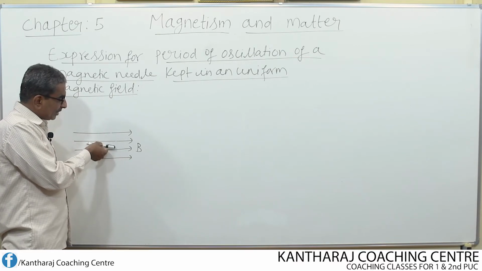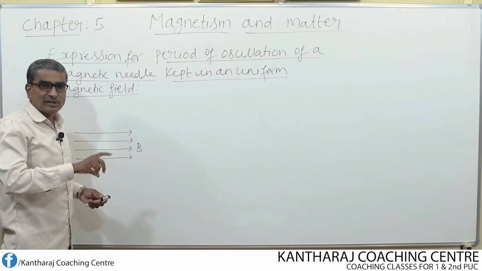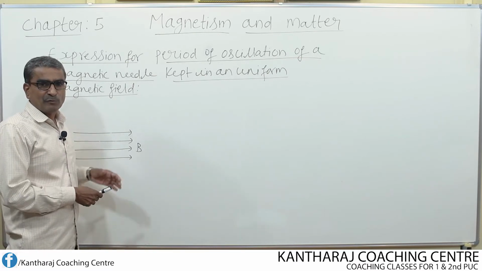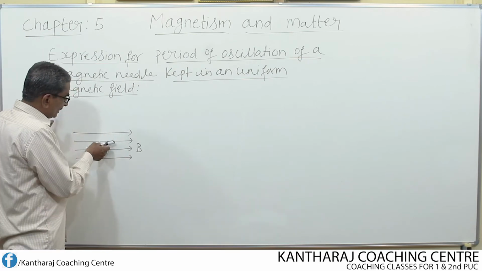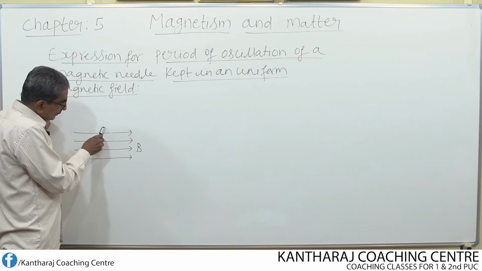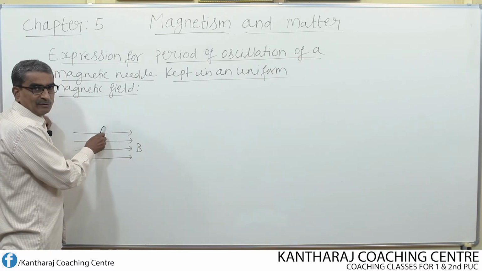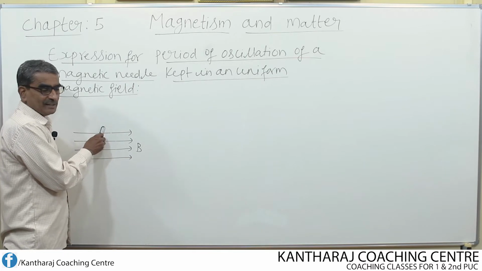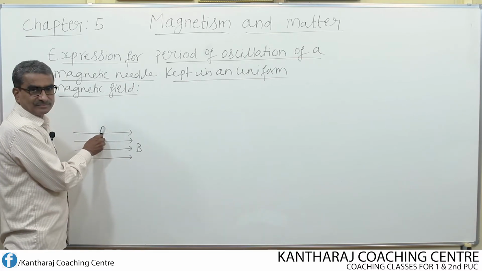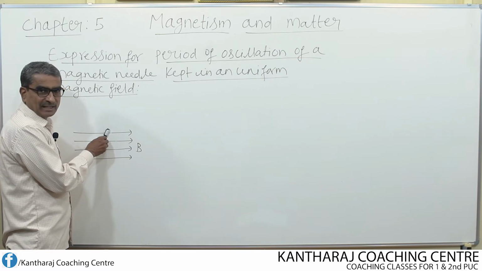When the needle begins to oscillate like this, what is the time taken for the completion of one oscillation? From where do you count one oscillation? Right from this position, if the needle goes back like this, and again comes to this position, then one oscillation is said to be completed. So you can start from the equilibrium position, rotate it like this by applying the torque.